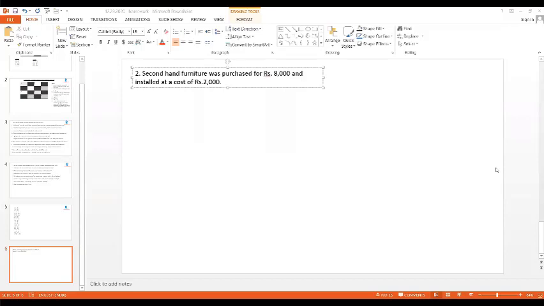Now, Kavya, you tell me. What is the first point? It is long-lasting and having enduring benefits. Very good. Now when I purchase furniture, it will have long-lasting benefits, right? Yes, ma'am. Super, Kavya. Next point. What about incidental expenses? Is there any incidental expense in this question? Yes, ma'am. Installed at a cost of rupees 2,000. Very good, Kavya. So what should we do with the installation expenses?